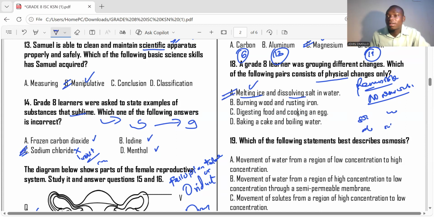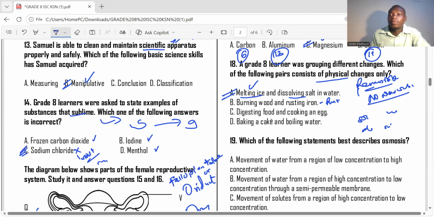Burning of wood, once it happens, we're going to have a wood ash and a new substance is going to be formed, that is wood ash. And rusting of iron. Remember, when we rust iron, a reddish brown color is going to be generated. A reddish brown color is the rust. So that rust, reddish brown color, cannot be reversed. Once it has happened, it has happened. It is permanent. So that means this is chemical.